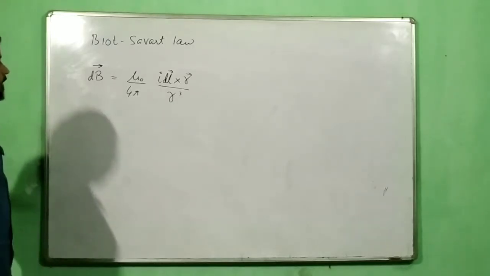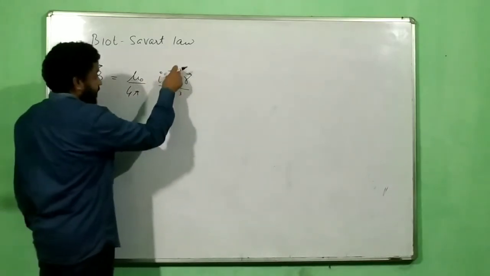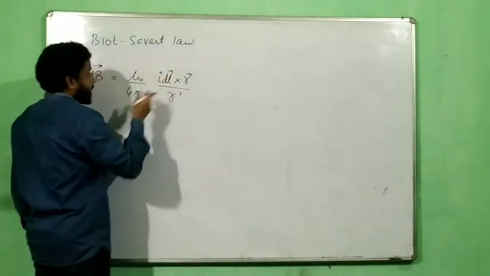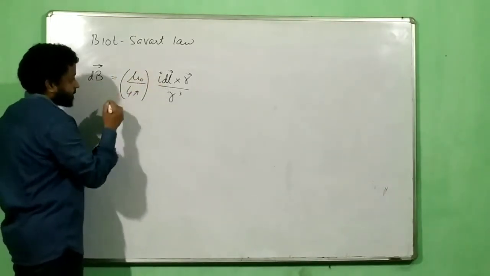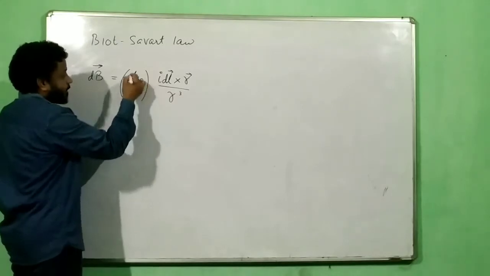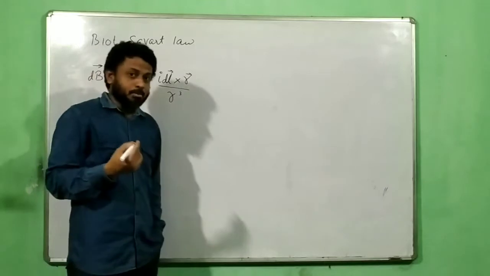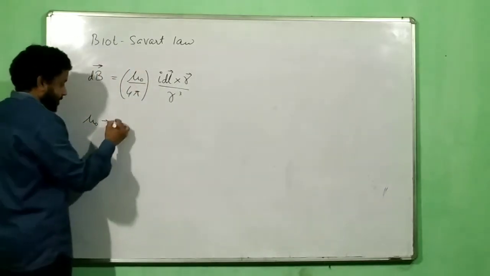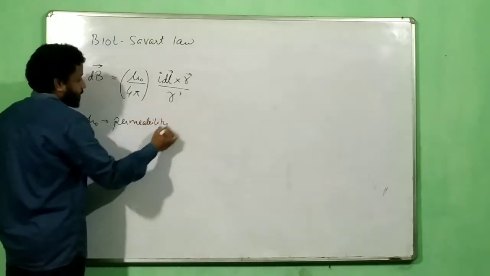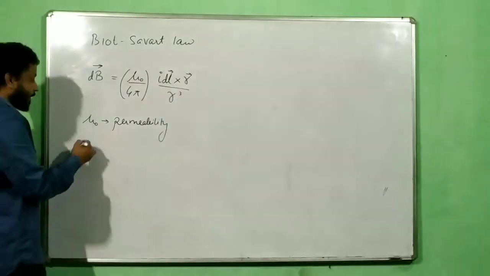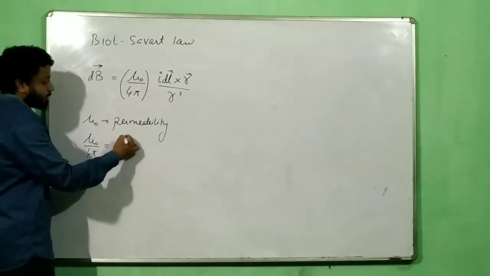I have to explain each and every term, what these terms are over there. This needs to be written very clearly. Now, what Biot-Savart says is that this is a constant term which was found experimentally. 4 pi, nothing to tell. Mu naught, what is mu naught? Remember epsilon naught is called permittivity, mu naught is called permeability. And the value of mu naught by 4 pi as a whole, which is more interesting to remember, is 10 power minus 7.